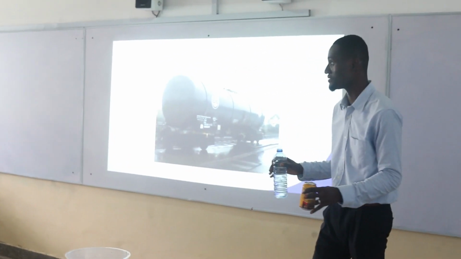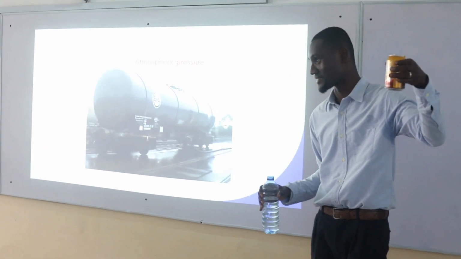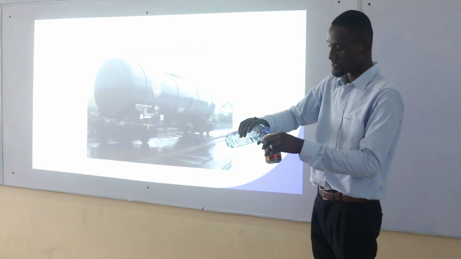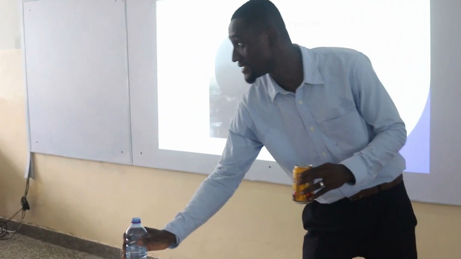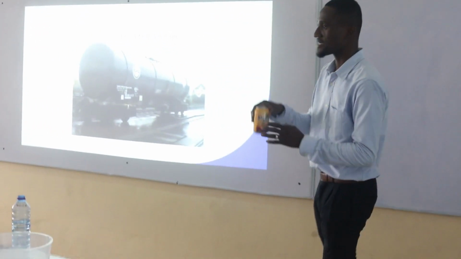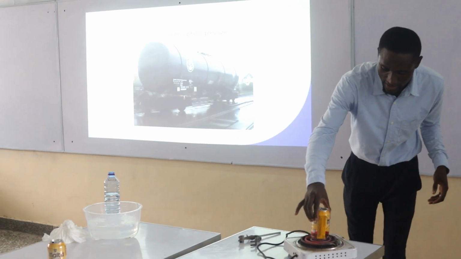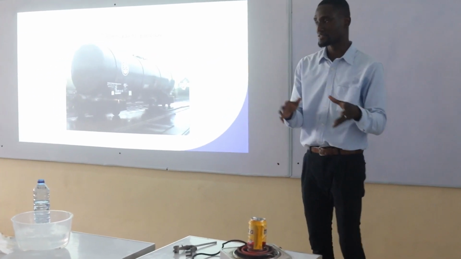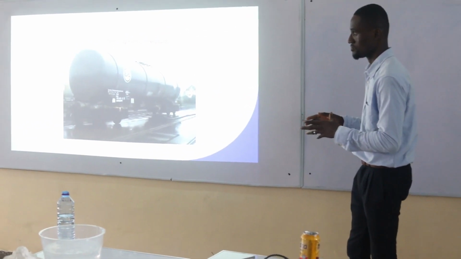It's a simple experiment. All we need is a can. You can see here we have water in this can. So the first thing we do is we fill the can with enough water. Then we set the can on the heat source. Our heat source is the hot plate. Then we allow it to boil to the point of steam.